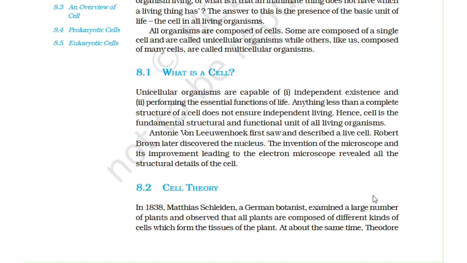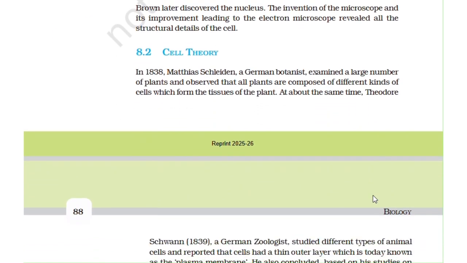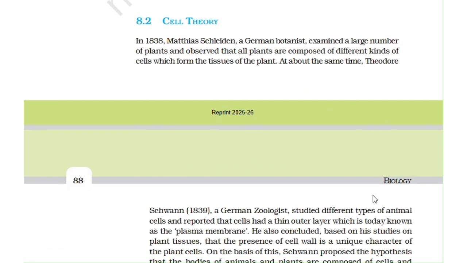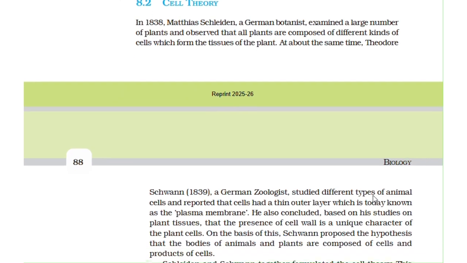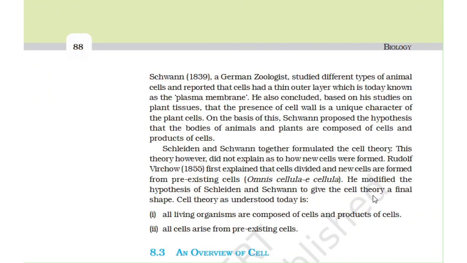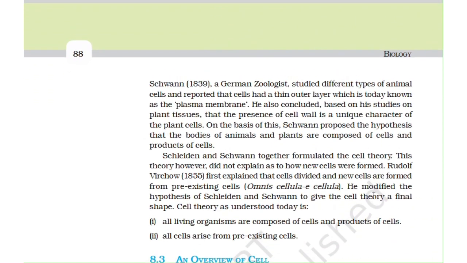Anton von Leeuwenhoek first saw and described a live cell. Robert Brown later discovered the nucleus. The invention of the microscope and its improvement leading to the electron microscope revealed all the structural details of the cell. Cell theory. In 1838, Matthias Schleiden, a German botanist, examined a large number of plants and observed that all plants are composed of different kinds of cells, which form the tissues of the plant.